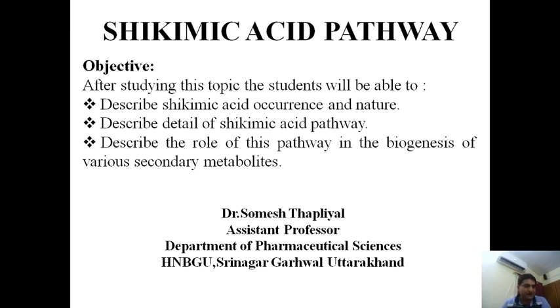Then we studied the process of photosynthesis, in which we said that green plants, because of chlorophyll, absorb light energy from the sun, and this energy is stored in the form of ATP and NADPH. These reactions occur as the light reaction. There are two types of reactions in photosynthesis: the first is the light reaction and the second is the dark reaction.